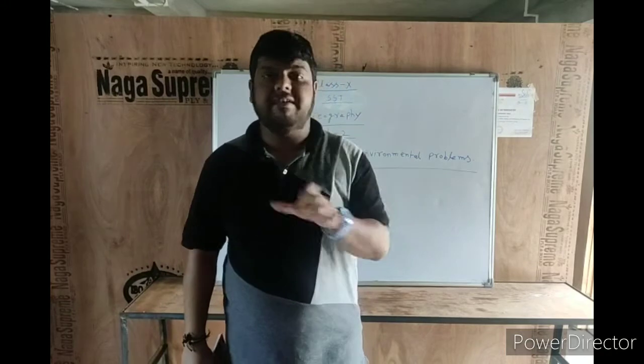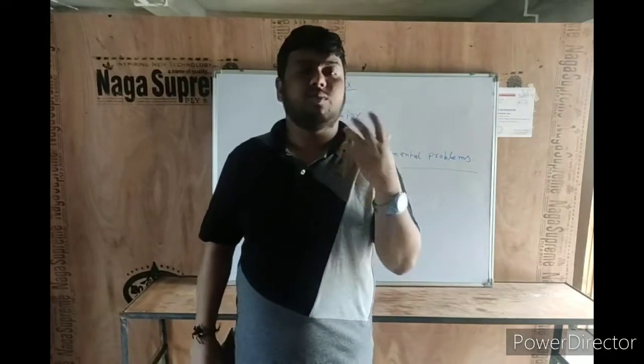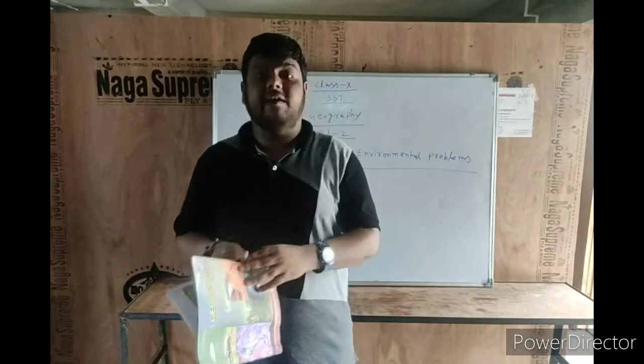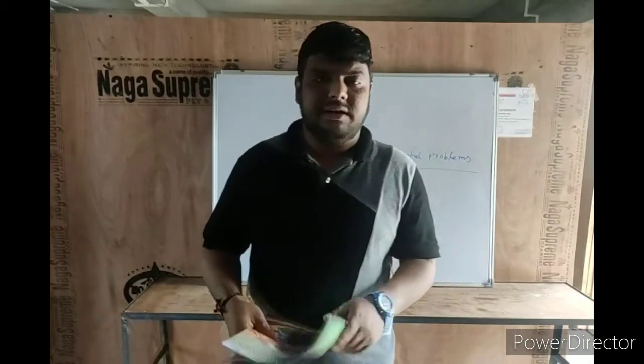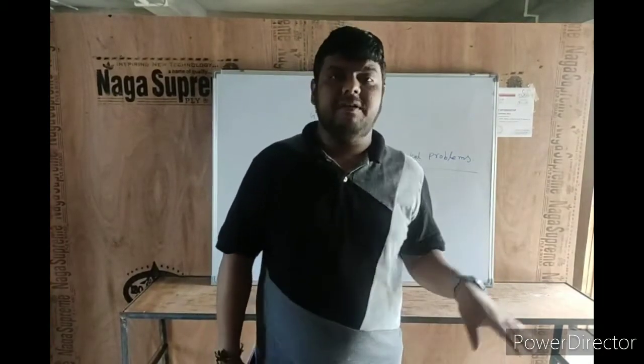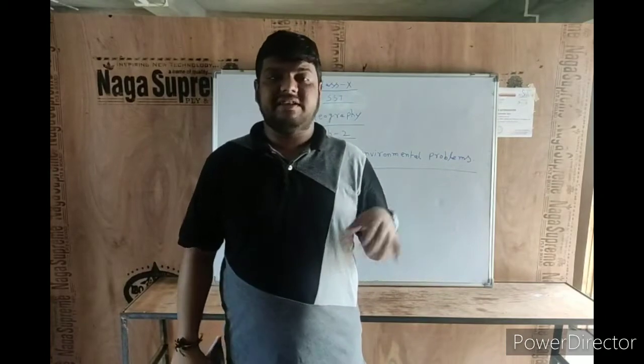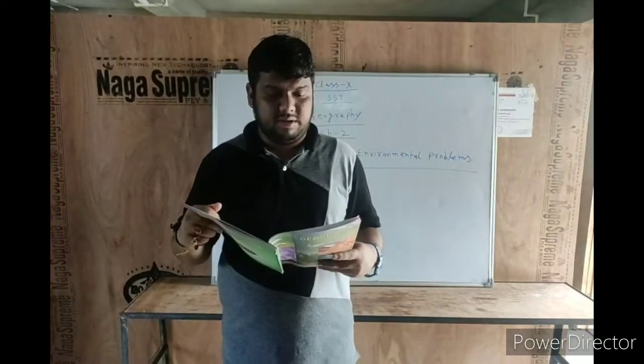All these things are related with one another. And the last layer of our earth is the biosphere. Now what is biosphere? Biosphere means all the animals, trees and all where we live.